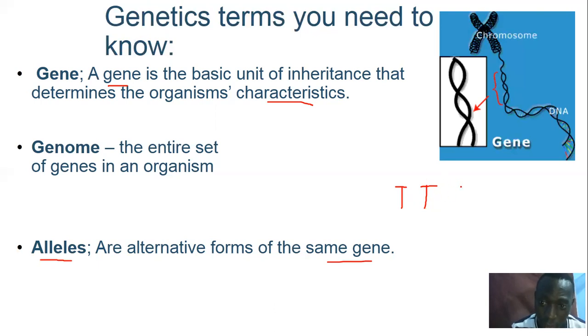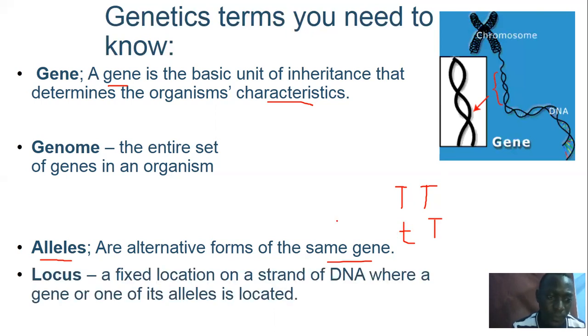Of course, I will explain more about homozygous. Or they may be different, whereby one is represented by the capital T and then the other is represented by a small t. Then the locus is that specific fixed location on DNA where a gene or allele is located. We call it a locus, from location. That is that particular fixed location where the gene is located.